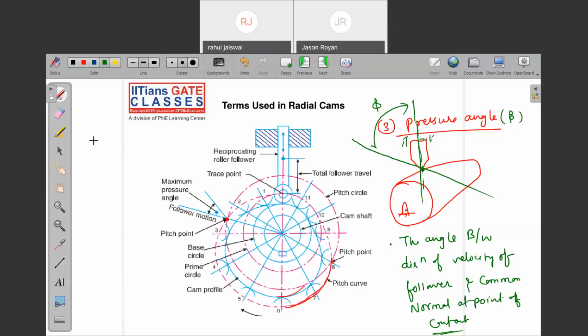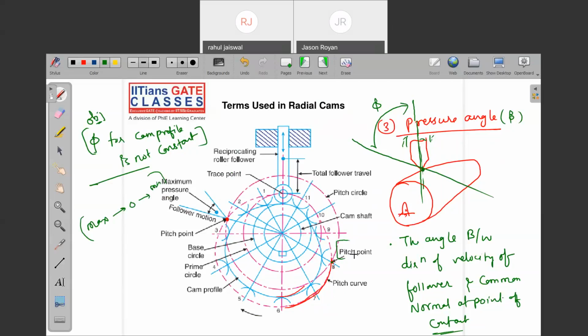One more important objective question: phi for the cam profile is not constant. It is varying from maximum to 0 to minimum. Are you getting my point? This is an objective question. What about the pressure angle in the cam profile? Constant, maximize, minimize, from maximum to minimum? The answer is it will not be constant. It is varying from maximum to 0 to minimum. And wherever it is maximum, that point on the pitch curve is called the pitch point. Is it clear?